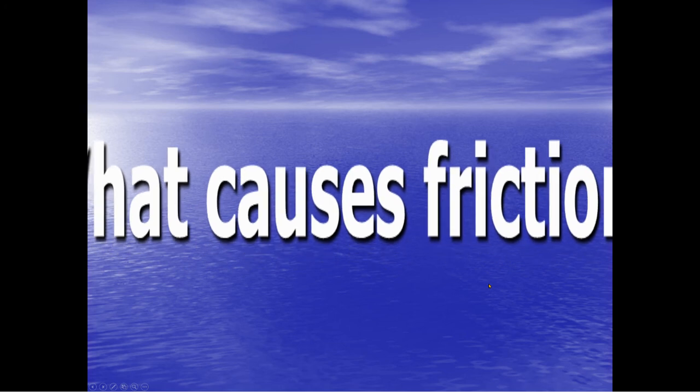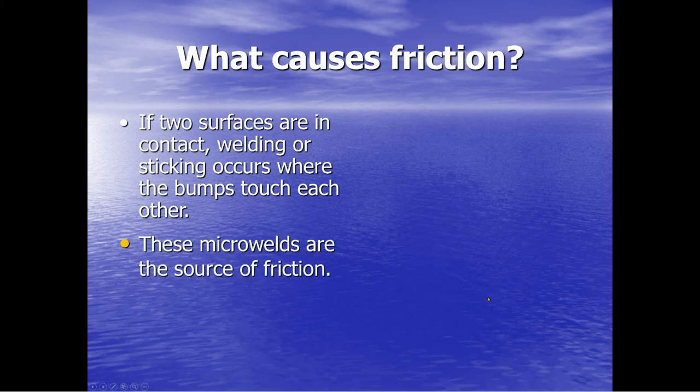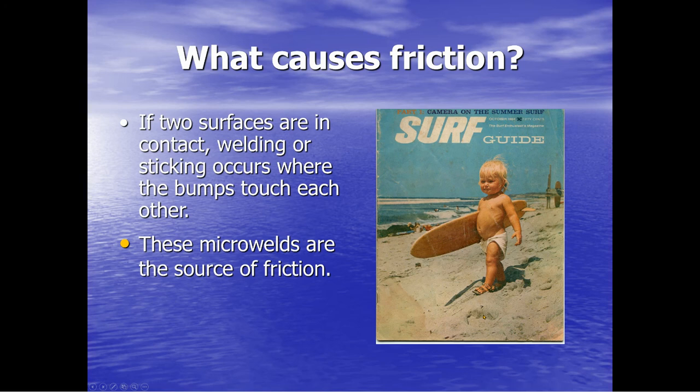So then what causes friction? If two surfaces are in contact, welding or sticking occurs where the bumps touch each other. There are little peaks and valleys on every object, no matter how smooth. These are called microwelds, and they are the source of the friction.